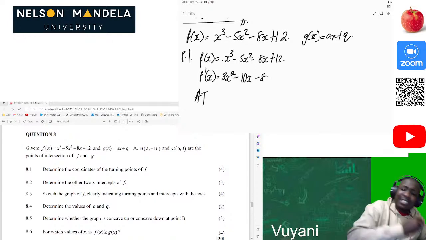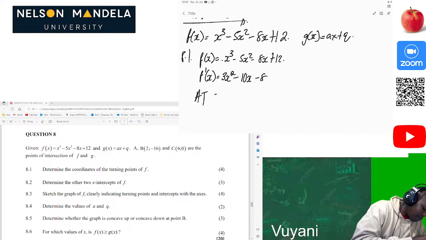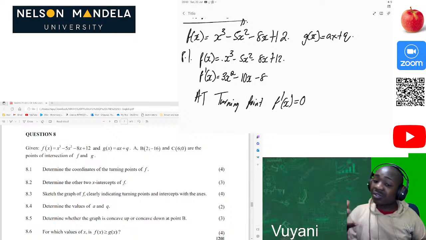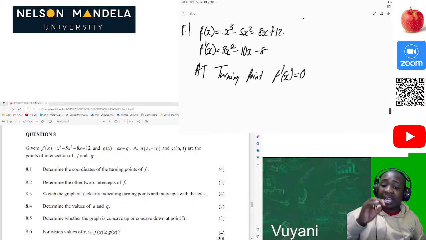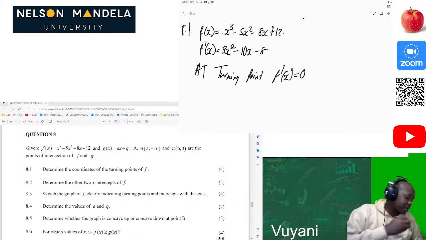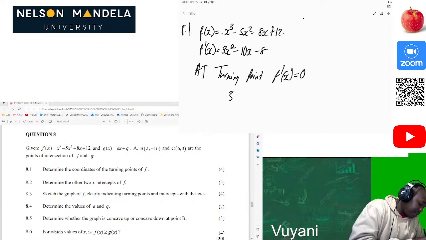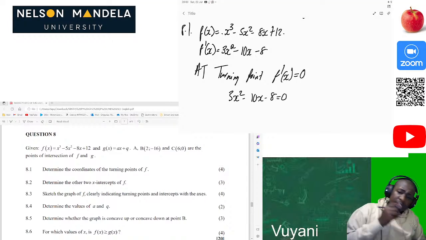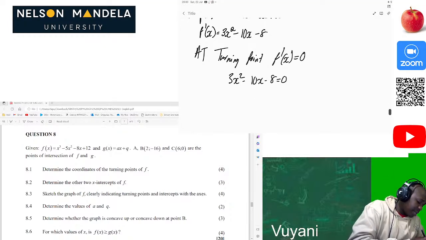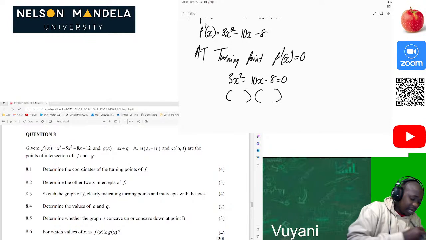Then just write in nice English that at turning point, f prime of x should always be equal to 0. Always at turning point. These are the stationary points which we are talking about. So if that is equal to 0, then we have 3x squared minus 10x minus 8 is equal to 0.